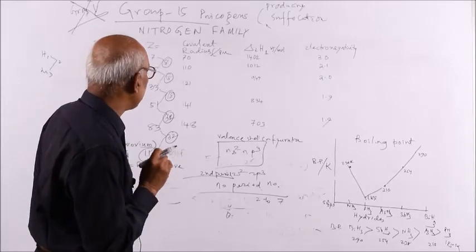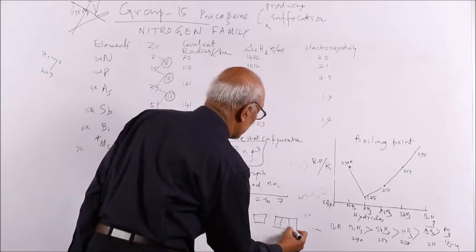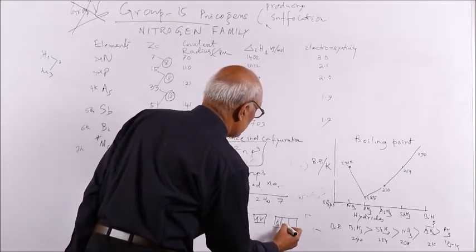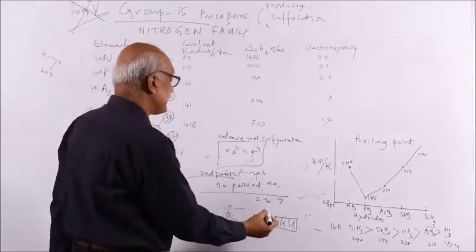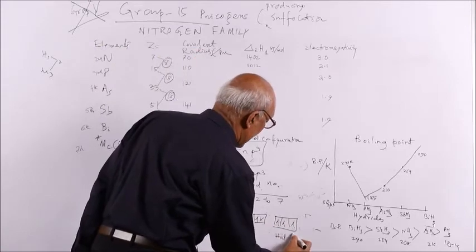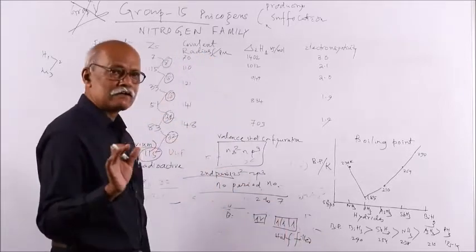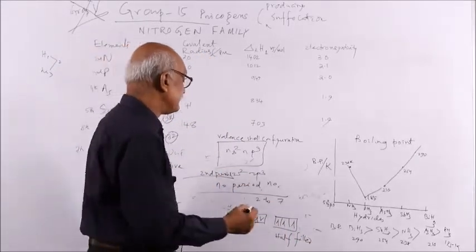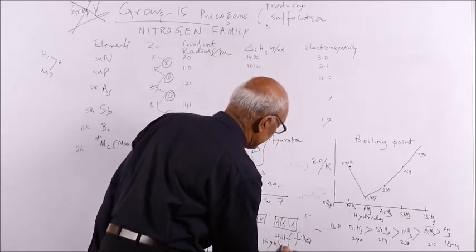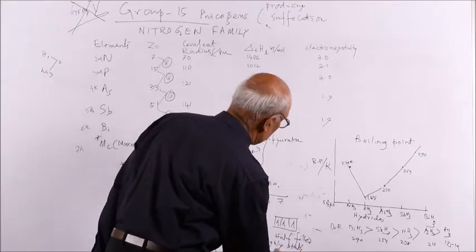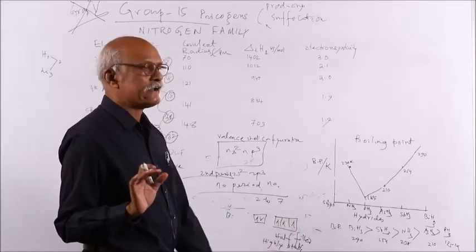And if you study the electronic configuration, s2p3 in the box model is written as s2, p3 with px1, py1, pz1 as per Hund's rule. That means there will be 3 unpaired electrons and it is half filled. The p subshell has a maximum capacity of 6 electrons, so 3 means half filled. As it is a half filled configuration, it is highly stable. So this accounts for the high ionization energy of nitrogen.